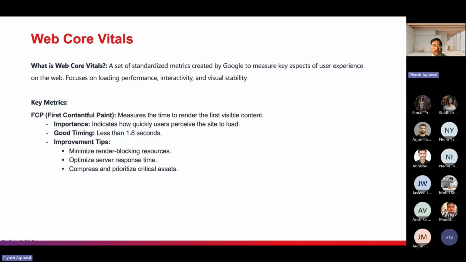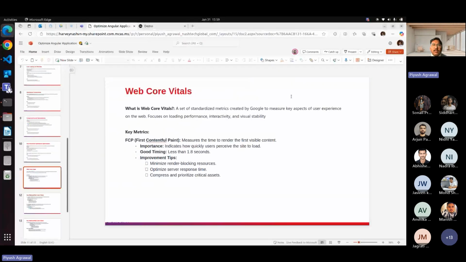So for optimizing the application, the first is the FCP. Let me come here so we can understand what the FCP is and how I can check it in real time. FCP is the measured time to render the first visual content.